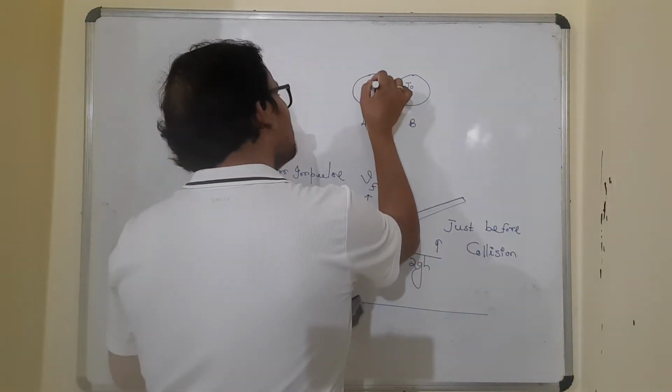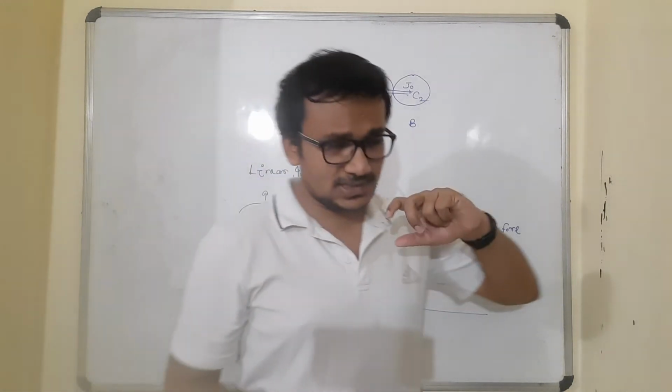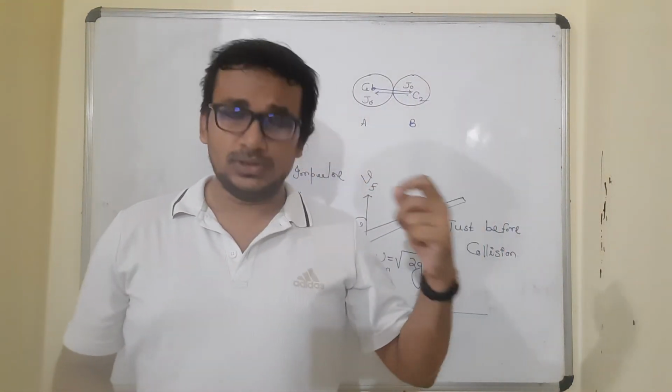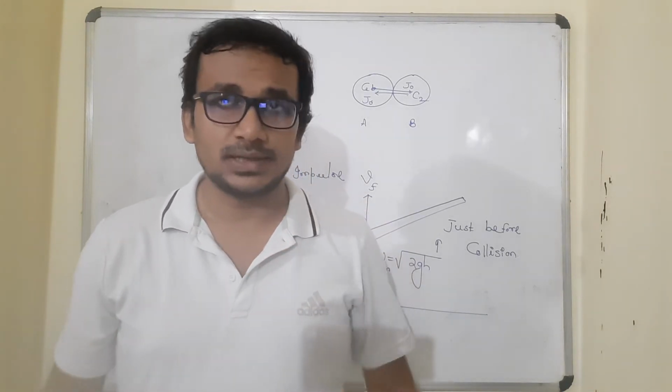For spherical bodies, the common normal line means the radial line, the line passing through the centers.